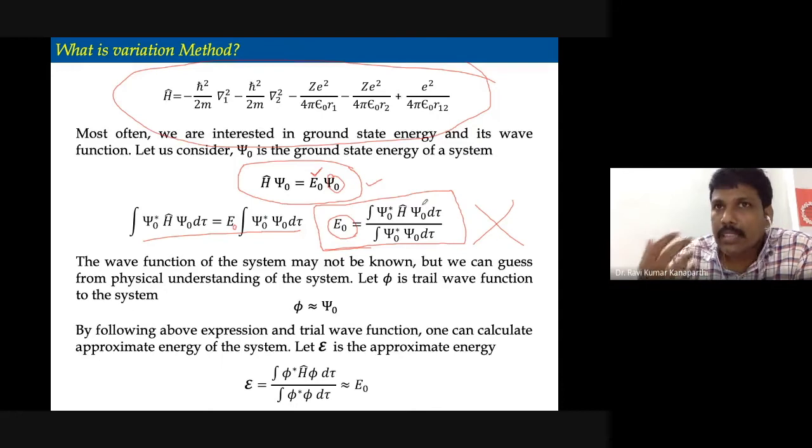Okay, you can guess the wave function. Well, you don't know the exact wave function of the system which you are dealing with. Let's say, for example, the helium atom. This is something that we will discuss very elaborately later on, after the variation method, in the next class. But let me tell you, the helium atom wave function, we don't know.